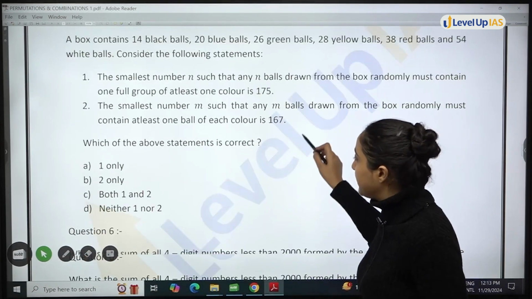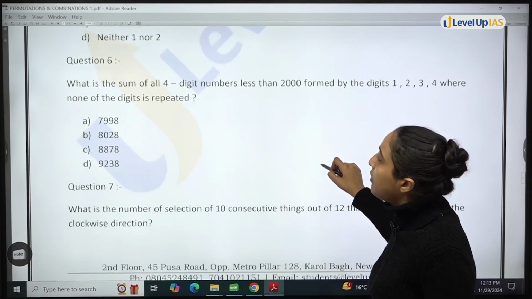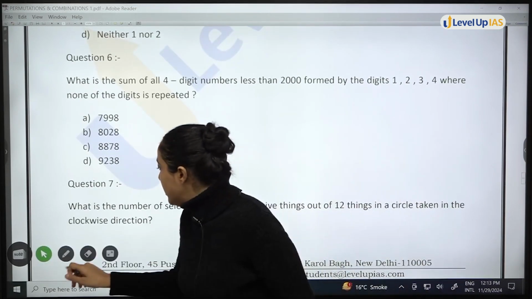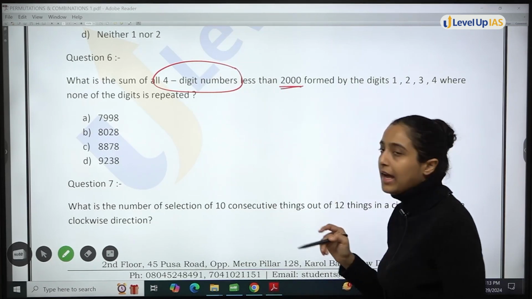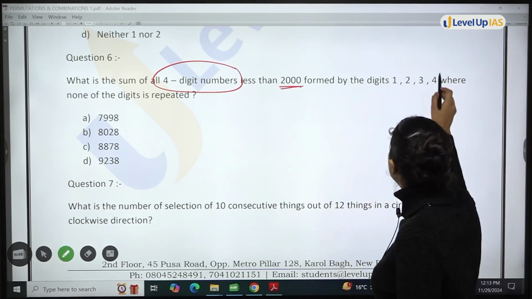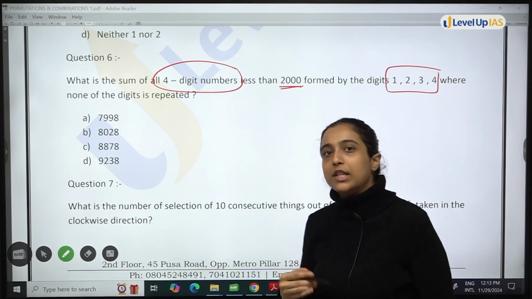Question number 6. इस question में क्या है? What is the sum of all 4-digit numbers less than 2000 formed by the digits 1, 2, 3, 4. None of the digits is repeated.